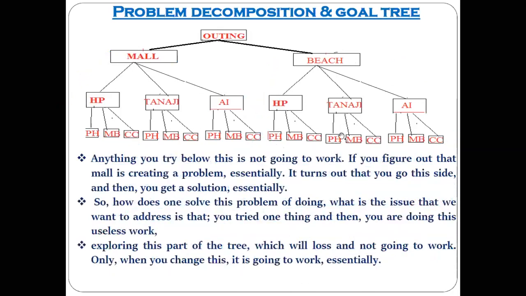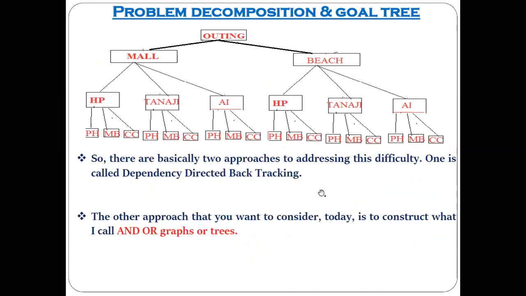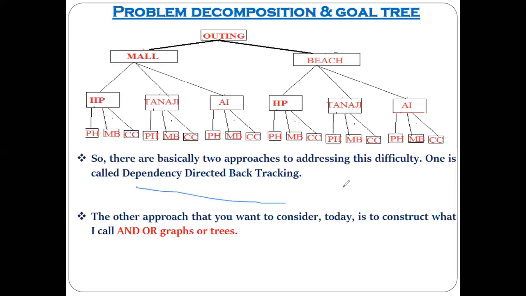Now, how can a better representation be done so that the problem of wasteful work can be avoided? As I told you, the two solutions for that are dependency directed backtracking, and problem decomposition.